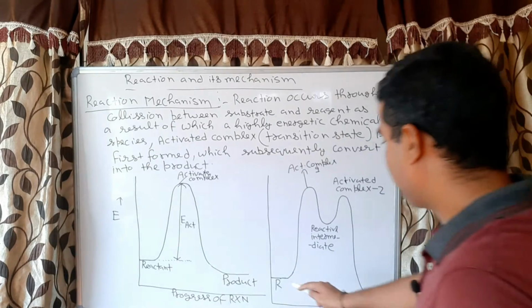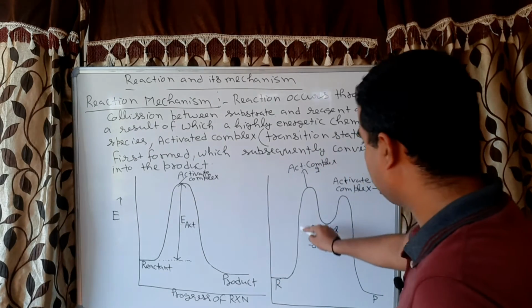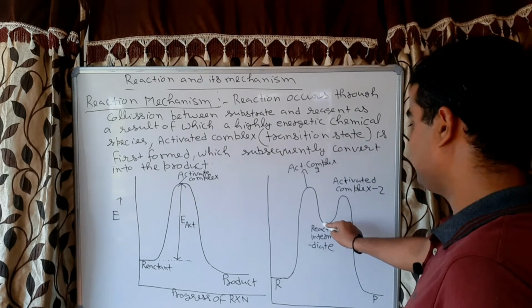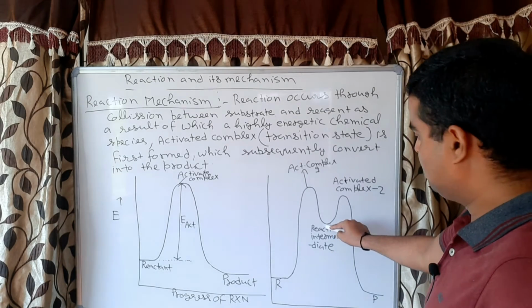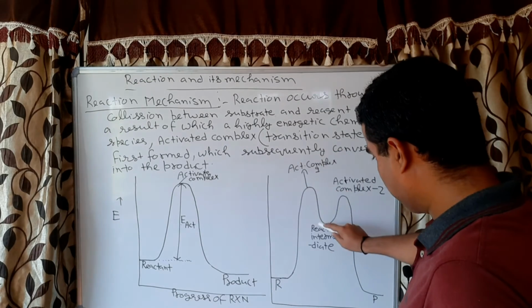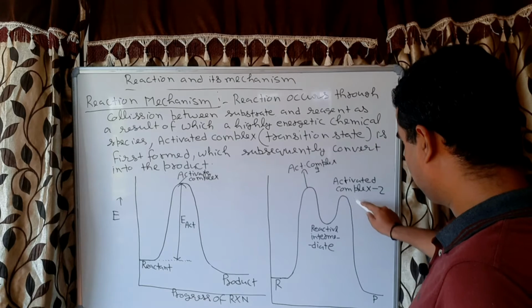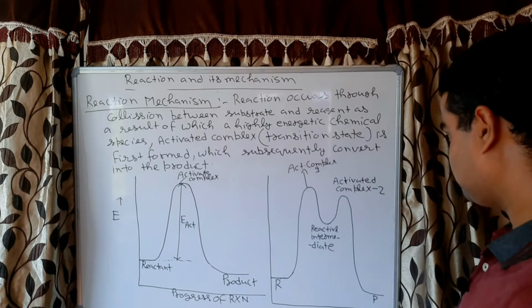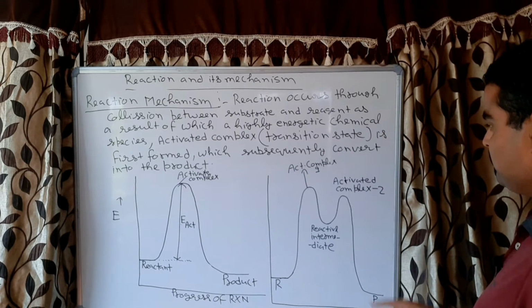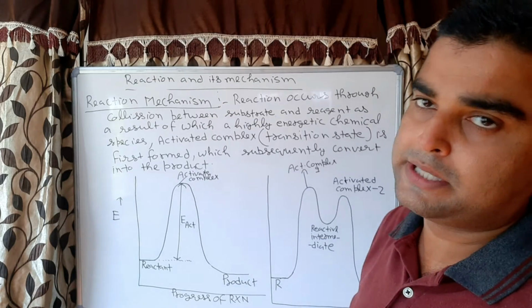You can see the first step is the reactant converting into the reactive intermediate. This is the first step, and the second step is the reactive intermediate converting into the product. Now you can see here is also activation energy.